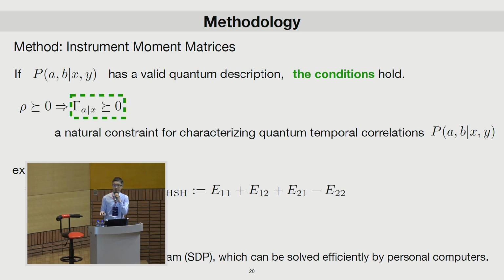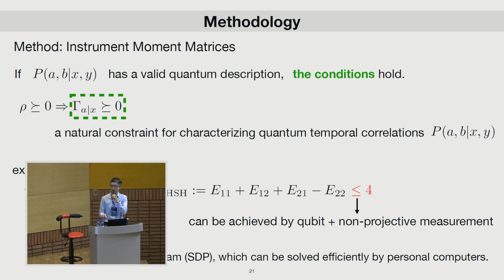Actually, this is a semi-definite program, and it can be solved efficiently by personal computers. Our numerical results show that this gives us the value of 4, and this can be achieved by qubits plus non-projective measurements. So actually this bound is tight.